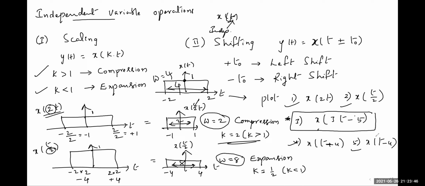What I have given is x of t minus 4, x of t plus 4 for shifting version. X of t minus 4, x of t plus 4, both signals we are going to plot now. I'm going to the next page. I think all of you noted. Right.